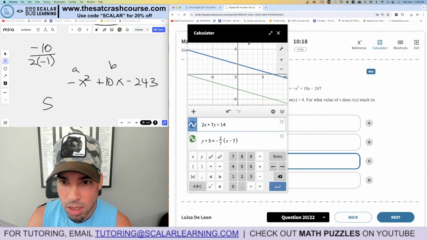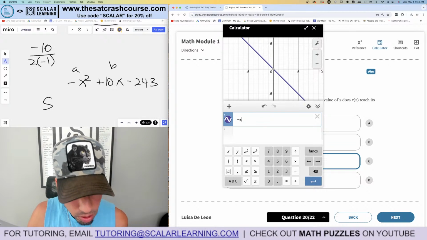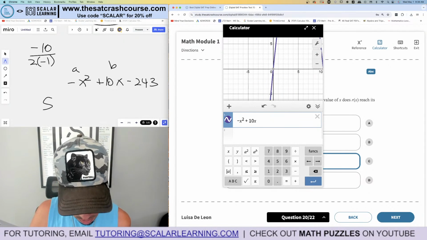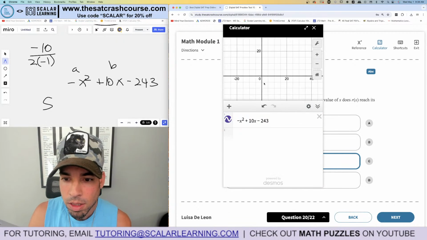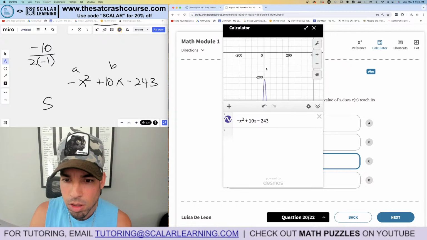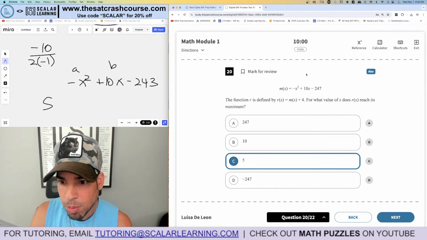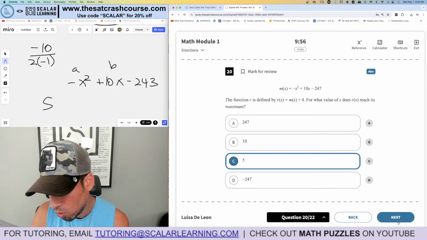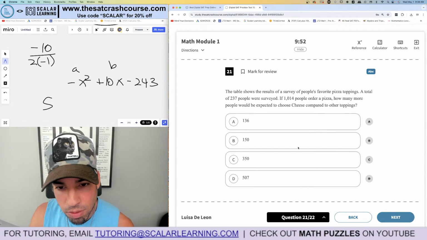But if you want to see it in Desmos, you graph what I just wrote, -x squared plus 10x minus 243. There's my graph. Where's the vertex? There it is, and it's at 5. The thing that I bet a lot of people would do is accidentally write this in. They'd miss that little detail, so make sure to pay attention. We're at question 20. Even though it's module 1, this is where it gets a little tricky, so be mindful.